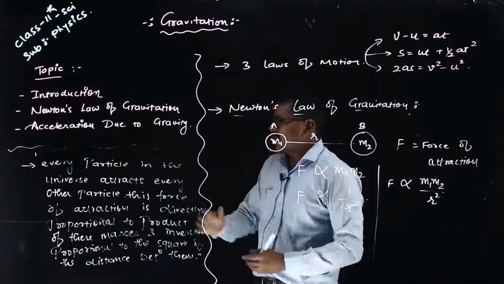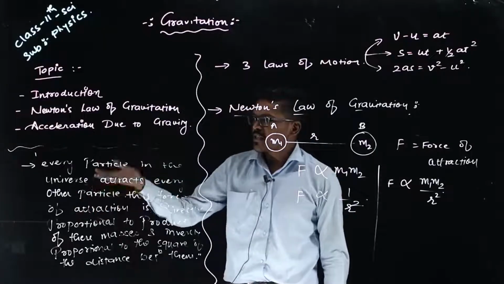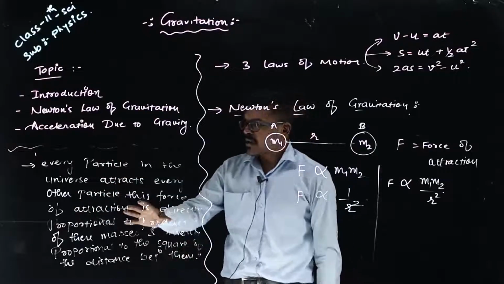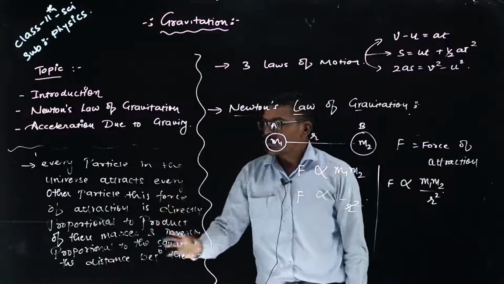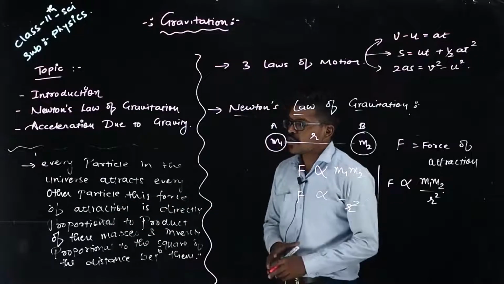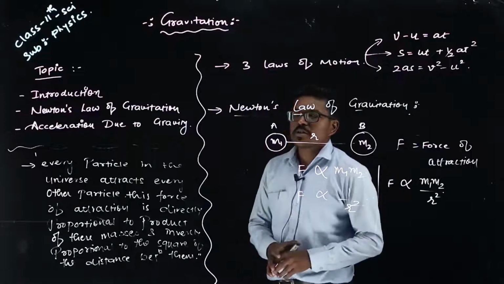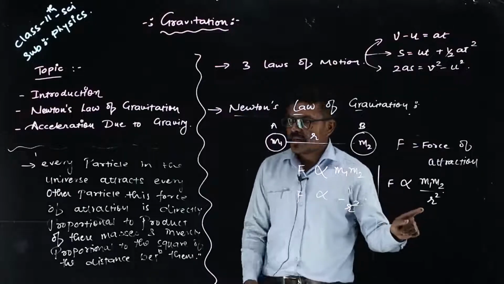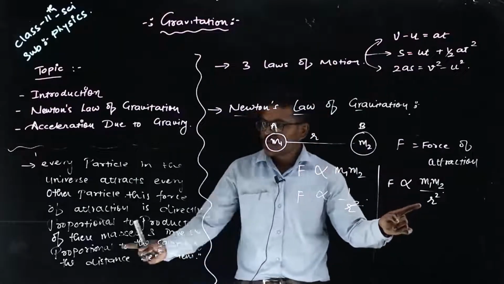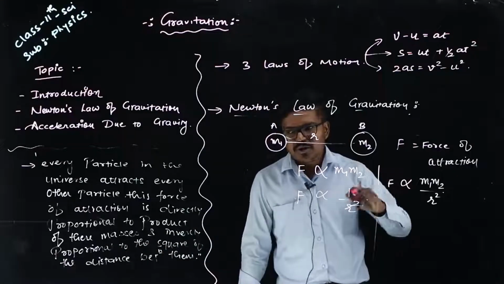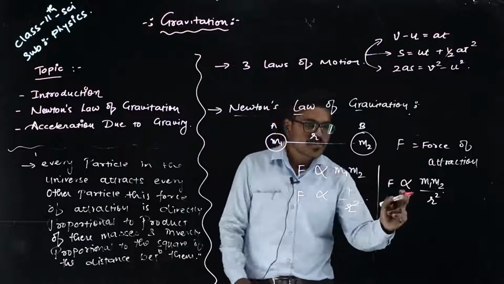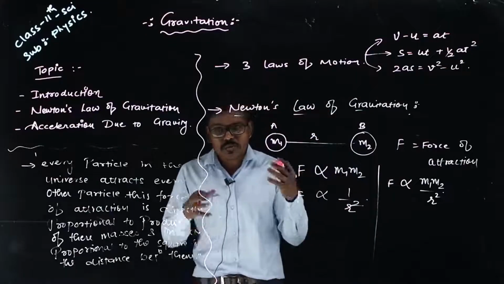What it states is that every particle in the universe attracts every other particle. This force of attraction is directly proportional to the product of their masses and inversely proportional to the square of the distance between them. So this is the mathematical form of this statement. Now, if I want to remove this proportionality sign, I have to put some constant.